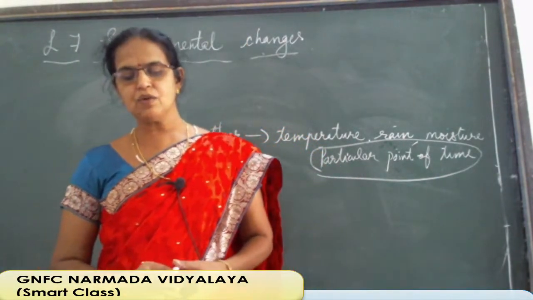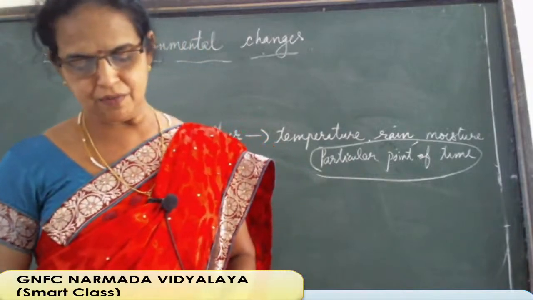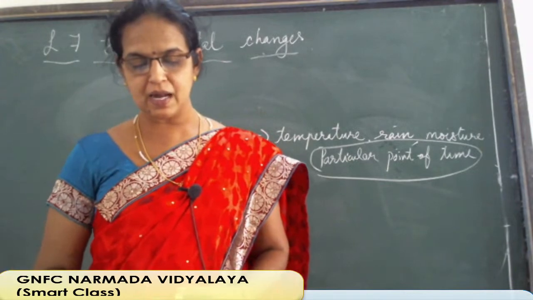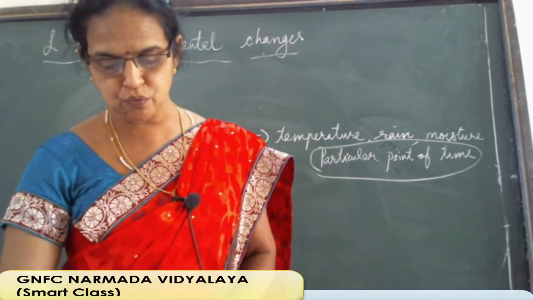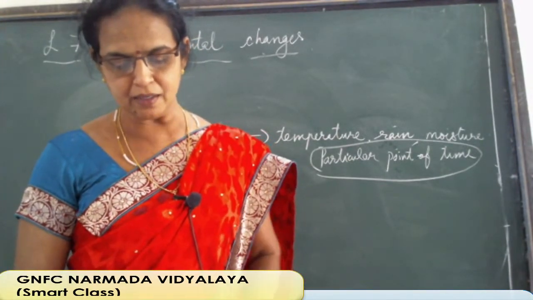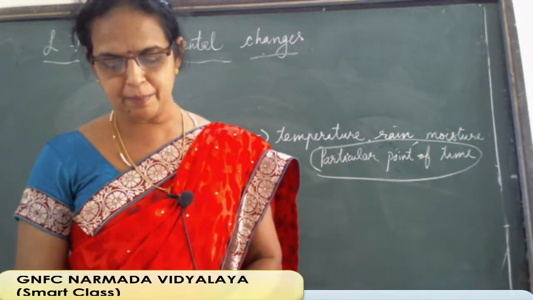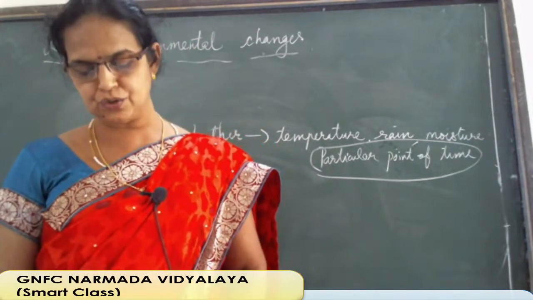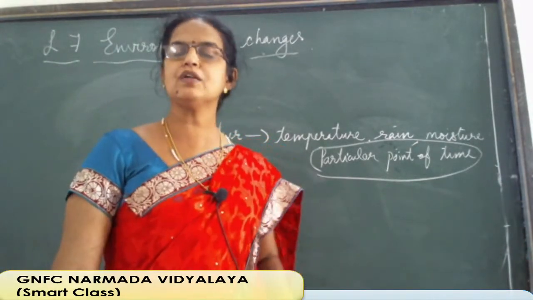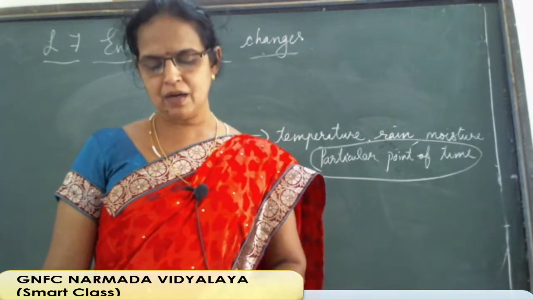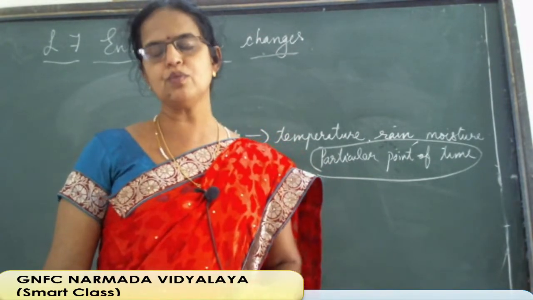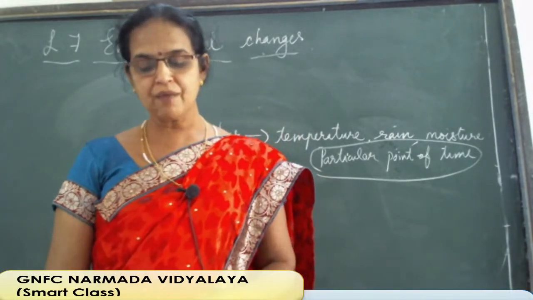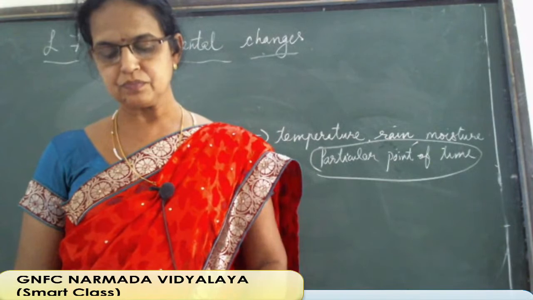Write your answer in your notebook after carefully observing the given map. See the given map there, then afterwards observe and write what the condition of the weather will be. Can you find it out from there? Then Mumbai, what will be there, Ahmedabad, what will be there, Delhi, what will be there; the figure is given there, you just have to identify. That is what I am telling. Today you watch the weather news, then afterwards you will get an idea, and after that you can write this answer.